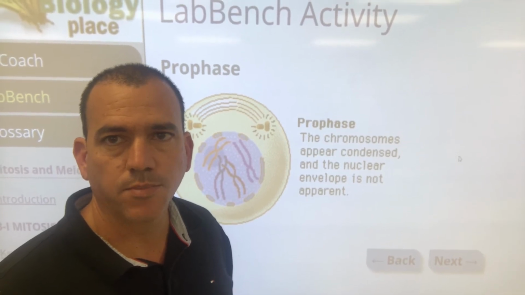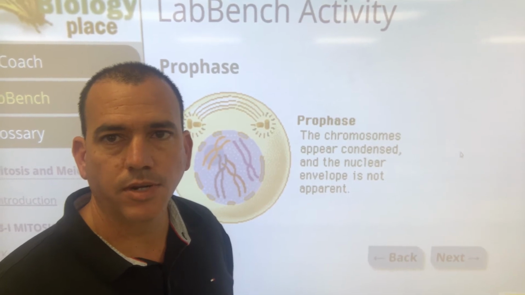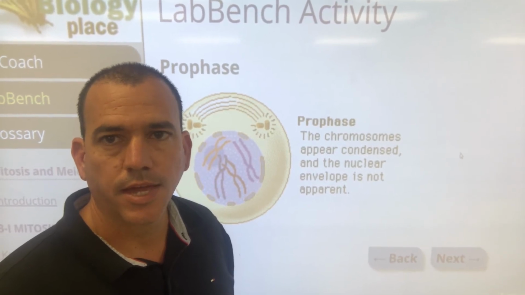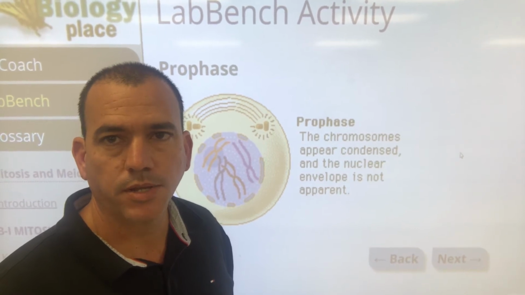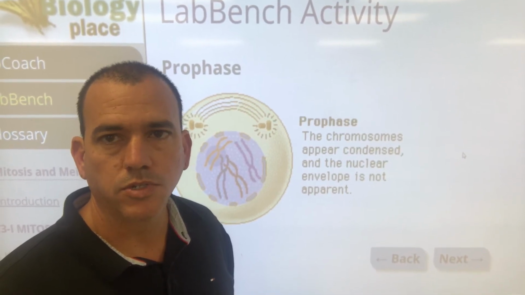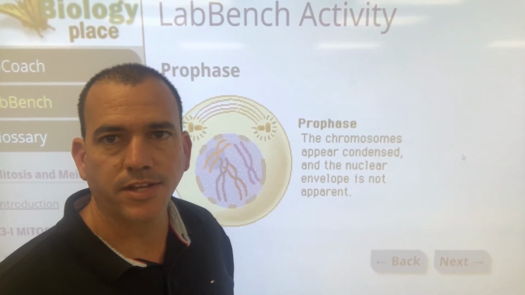So one last time, prophase. Chromosomes condense and become visible. They look like X's. And then the nuclear envelope slash membrane dissolves. Starts to look like a dotted line. All right, and that is prophase.